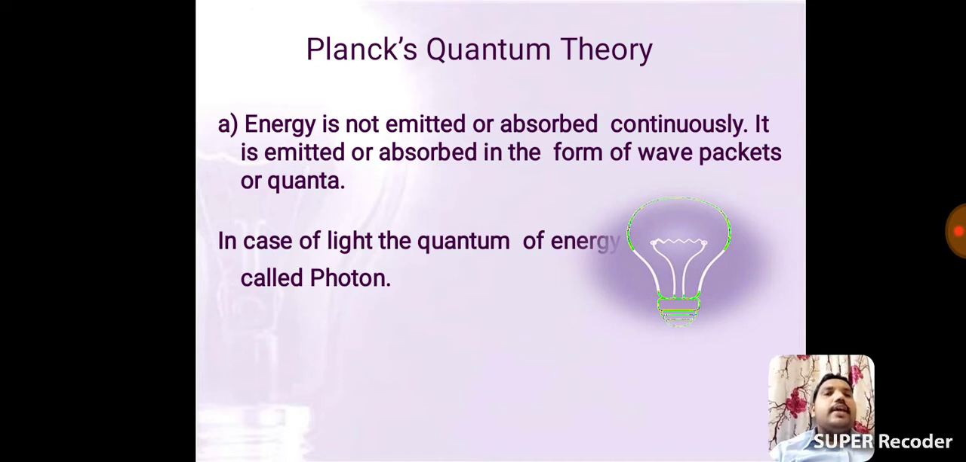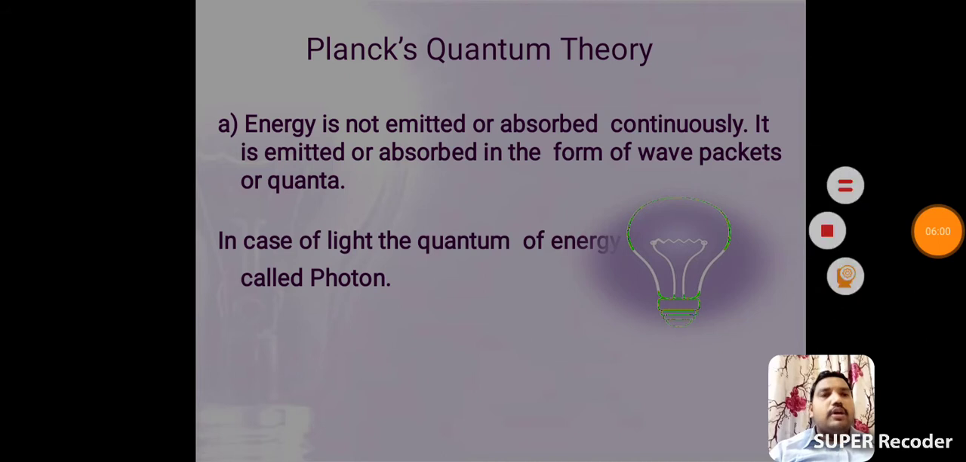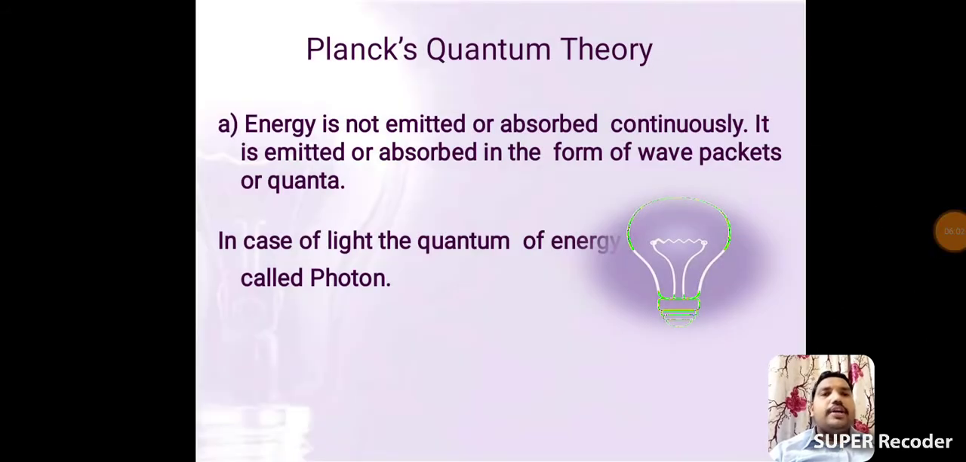What was that? Energy is not emitted or absorbed continuously. It is emitted or absorbed in the form of wave packets. That is, energy packets are quanta, and light packets are photons. Okay, that is the first postulate.